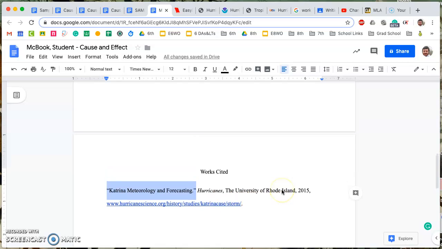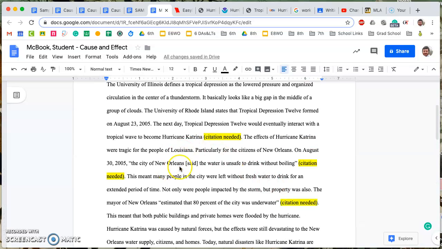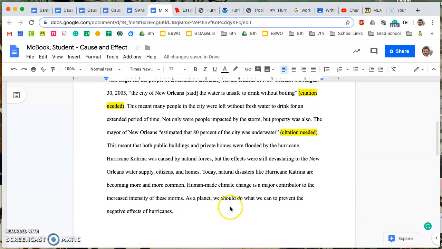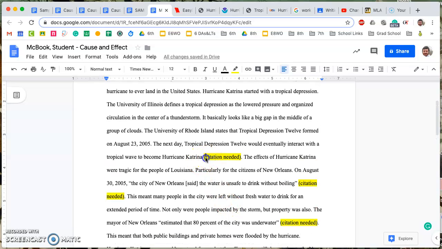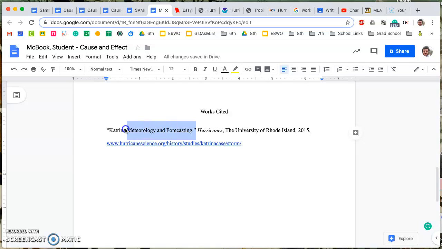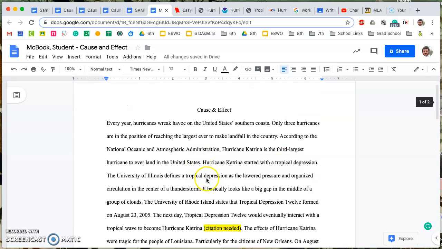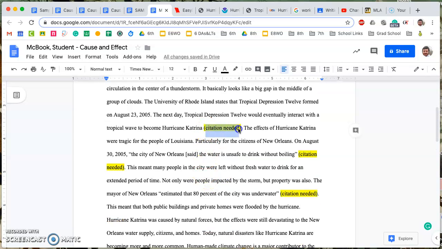Now with that, you will copy, and I'll scroll up and look for the place where I cited that website that I don't have a citation for. You'll put the first part of the works cited entry in those parentheses. A lot of times it will be the author's last name, but in a case like this, where it's a website that a bunch of graduate students worked on, not just secondary students, and there's no specific author, you're just going to put the first thing in that works cited citation within the citation needed parentheses.